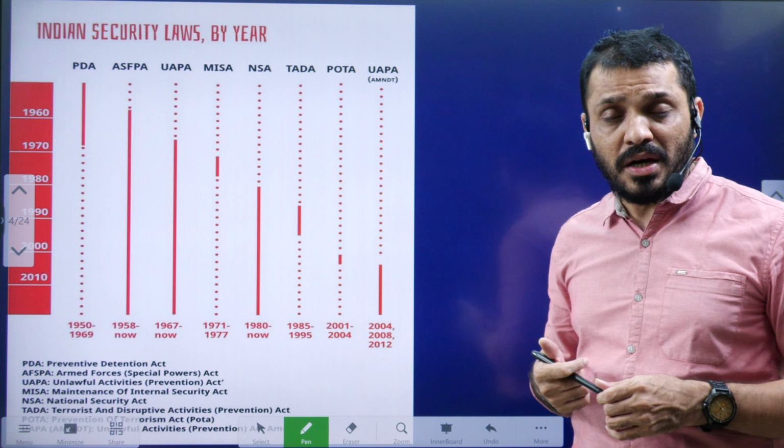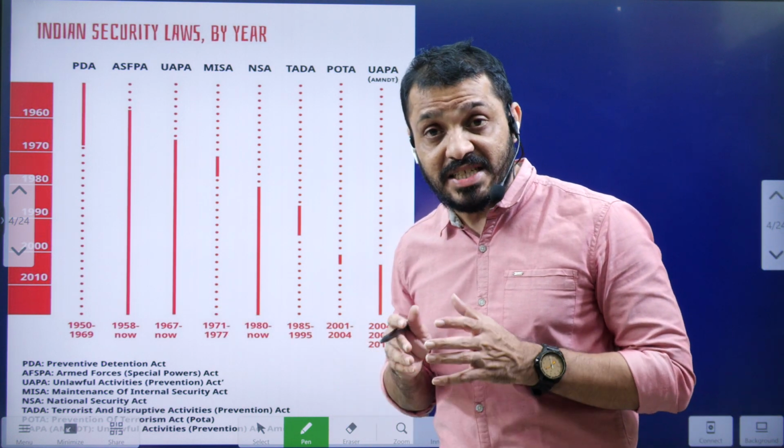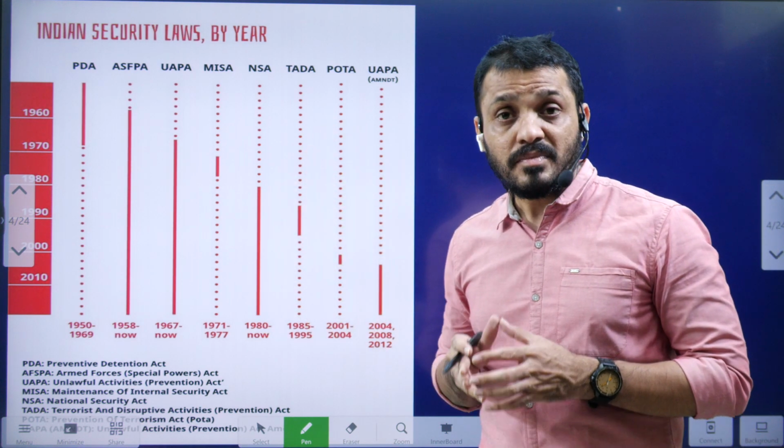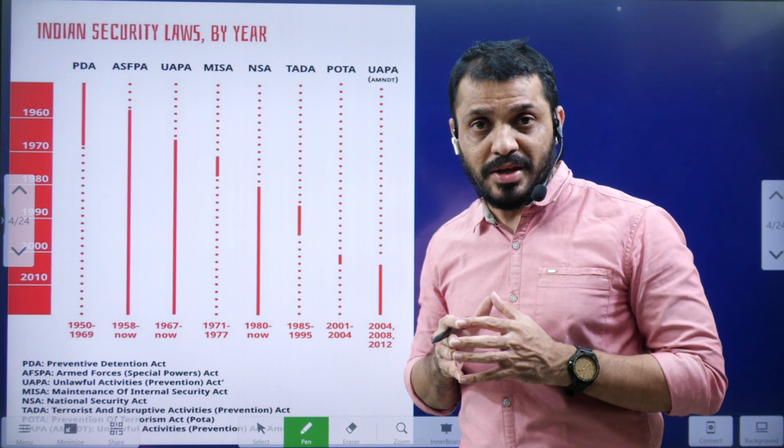One more is AFSPA, Armed Forces Special Powers Act. It was enacted in 1958 and still it is continuing. And one more is NSA, National Security Act. It was enacted in 1980, and still it is continuing.